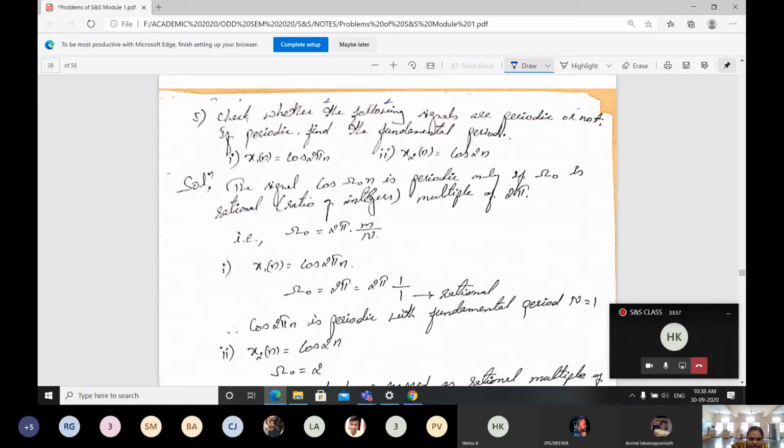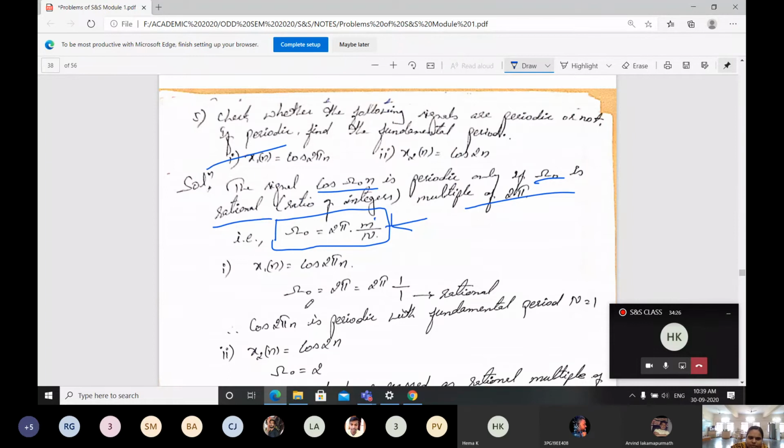When I compare with the standard signal, a cos omega naught n is periodic if omega naught is a rational multiple of 2 pi, a ratio of integers. We come across this equation. I hope you remembered. I stressed that when you are going for the derivation part, you have to remember this equation, that is omega naught is going to be 2 pi small m divided by capital N.